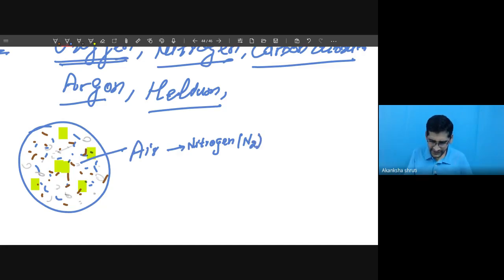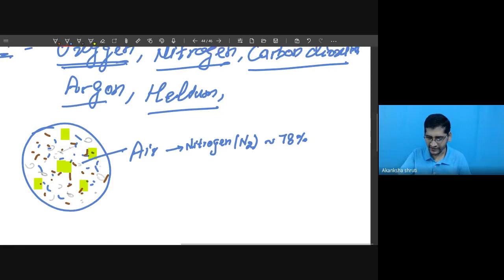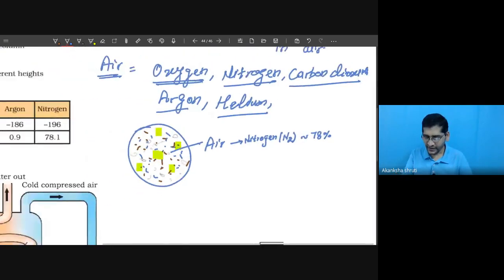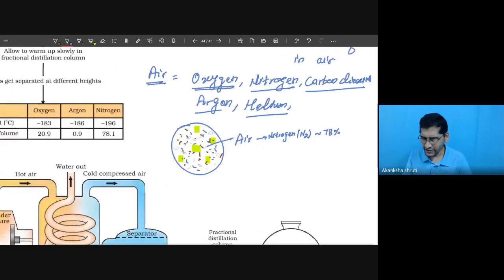If you take a volume of 100 liters of air, then around 78 liters, that is 78% of this air, is nitrogen only. It will contain other gases also.